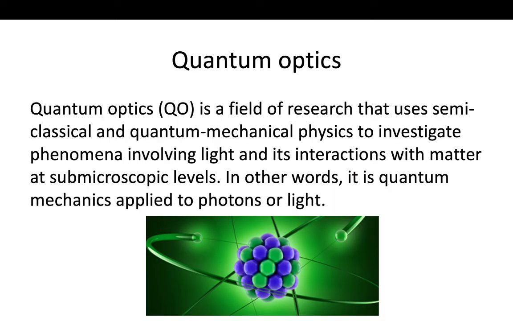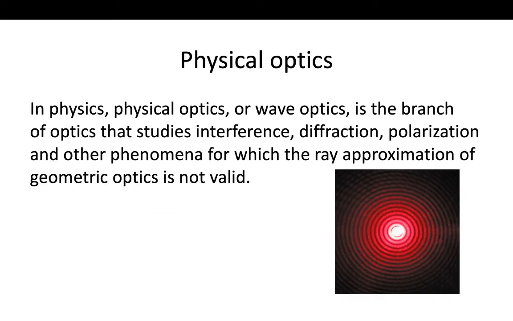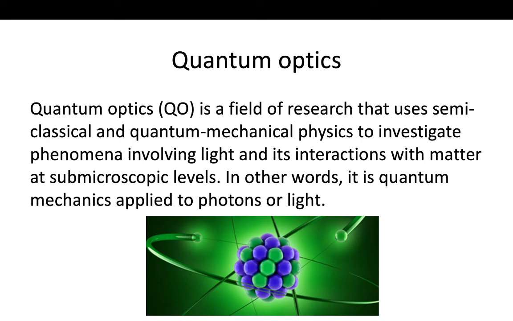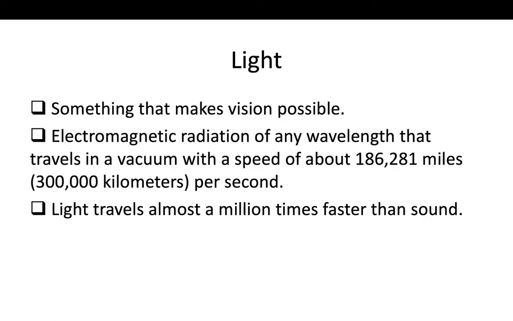Third, in quantum optics we do research and investigation on photons. What is that? That is light. So the common thing in optical physics and its branches, that is geometrical optics, physical optics and quantum optics, is light. So what is light?